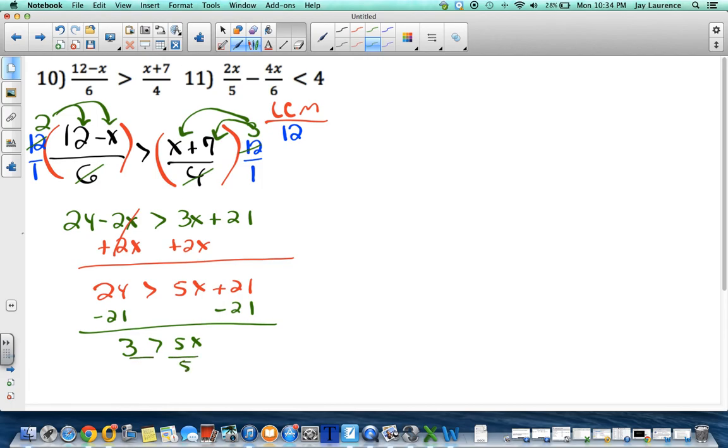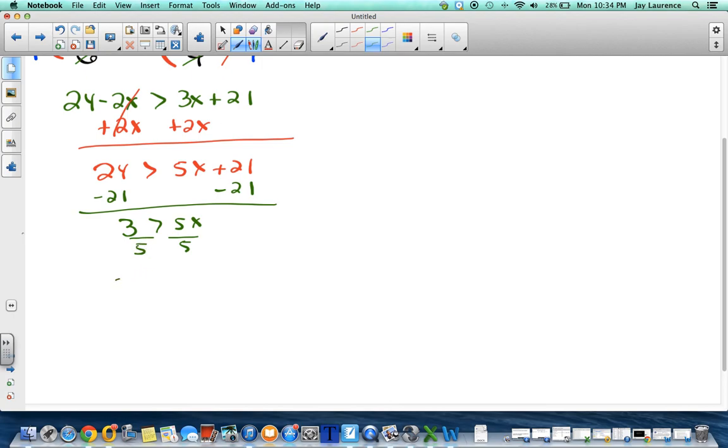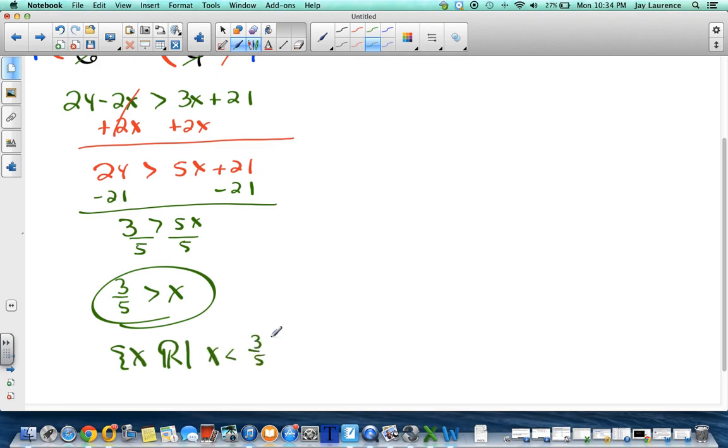Divide by 5. Will my inequality flip, Sam? What do you think? Am I going to flip the inequality? 3/5 is going to be greater than x. No, it won't flip because I didn't multiply or divide by a negative. There is my solution. Now, if we need a solution set, of course, x is going to be any real number such that x is less than 3/5.